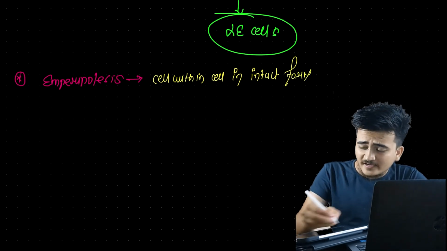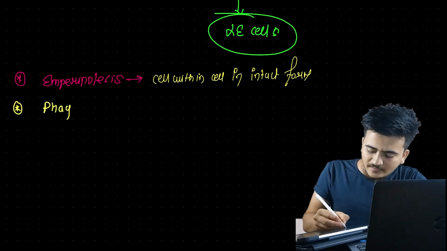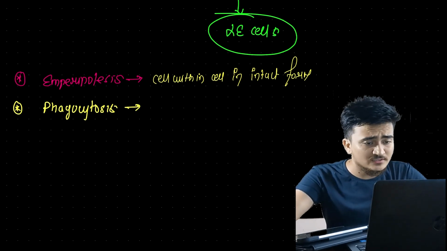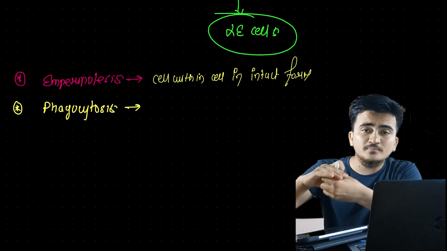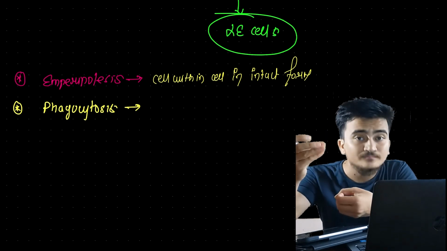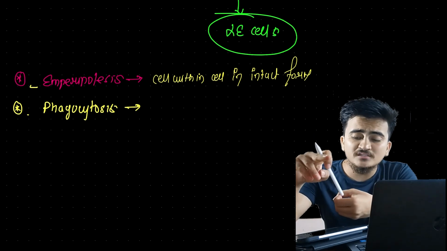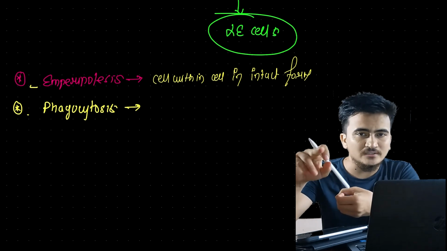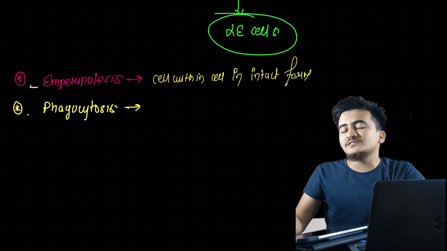Then how is it different from phagocytosis? In phagocytosis also, a WBC is one cell engulfing a microorganism, and obviously the microorganism is another cell, a similar condition to emperipolesis. But here the lysosome of this WBC will destroy that microorganism and will not allow it to live within the WBC.